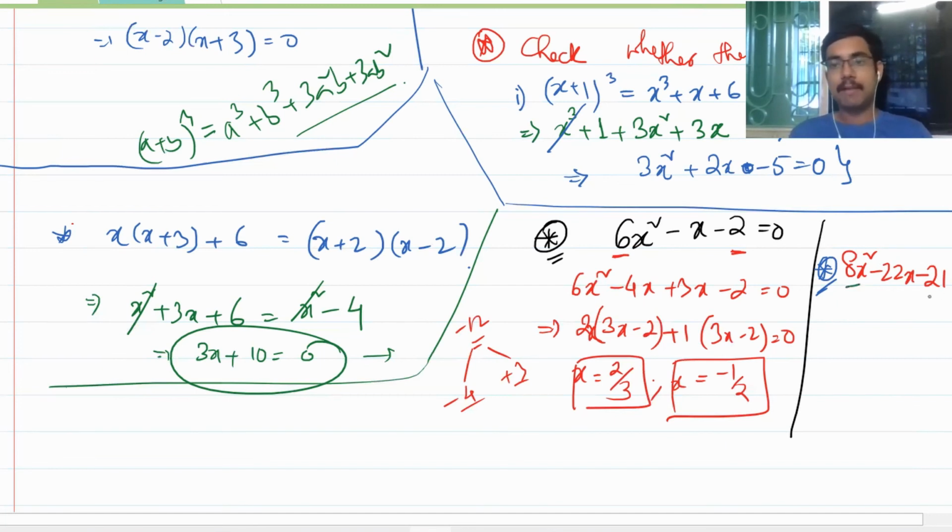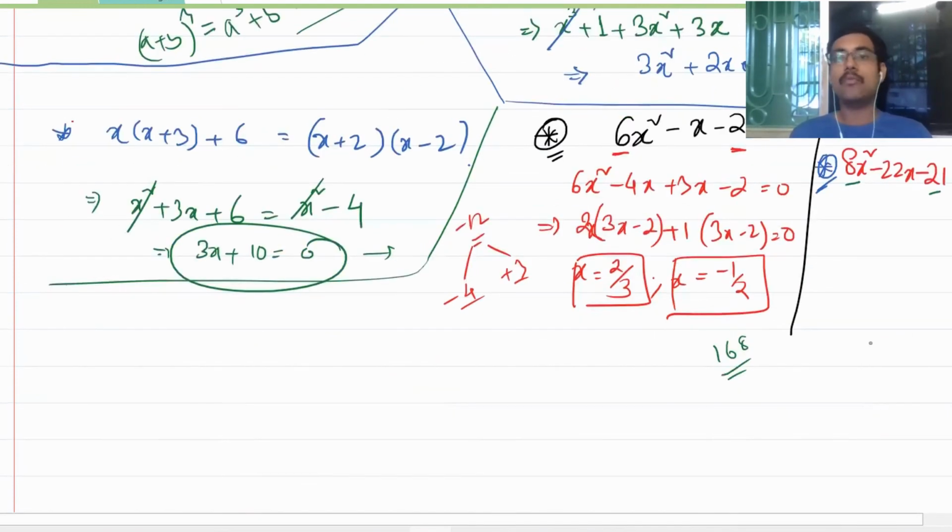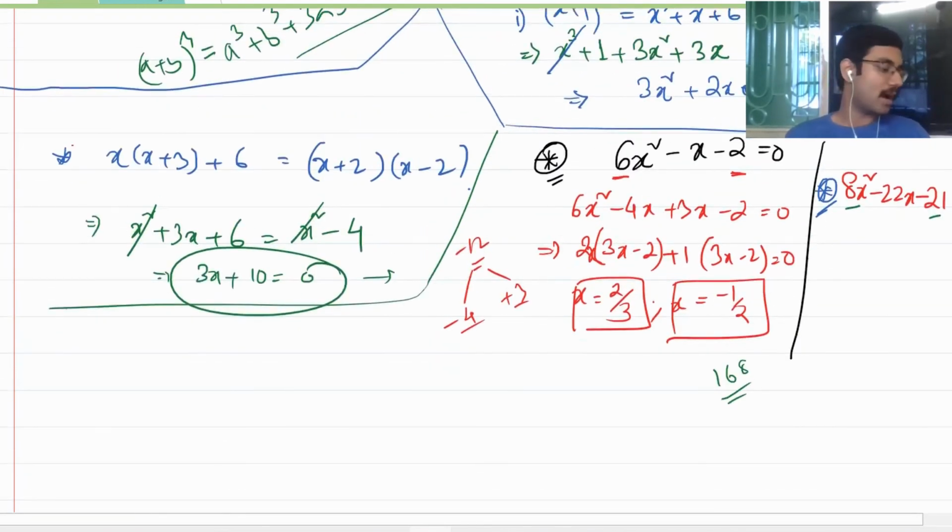Okay. So here, how to solve it? Very simple. Multiply 21 and 8 together. How much does it become? 168. Now you break 168 into two parts such that the sum will be minus 22. So it seems that it is minus 28 plus 6. Okay.